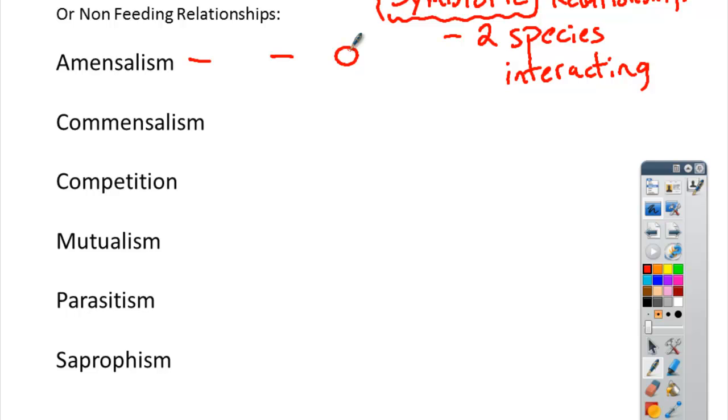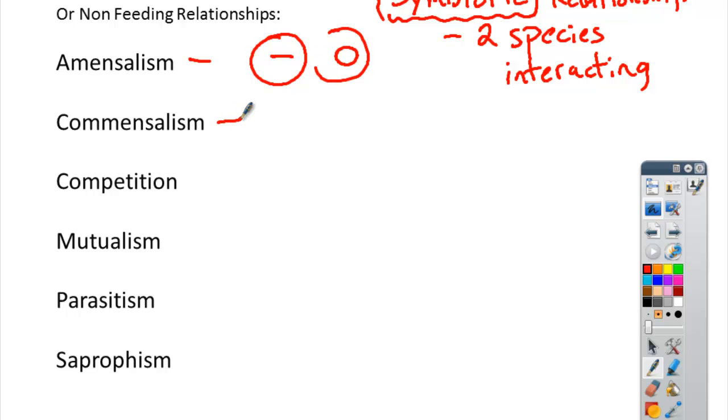A great example would be a tree, which a branch of the tree falls down on a bunny rabbit. All right, the bunny rabbit is harmed, so you get this negative, but the tree doesn't care about losing the branch. All right, it doesn't care, so therefore it's a neutral. Not a very common one, but one that you're going to have to know.